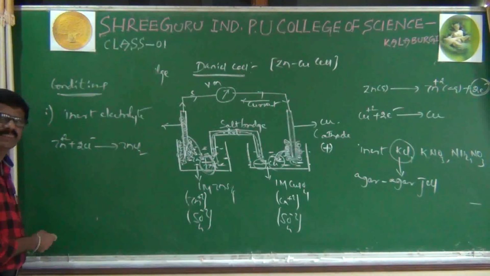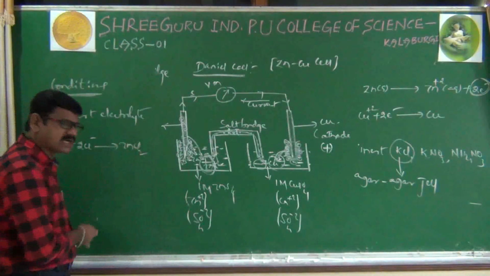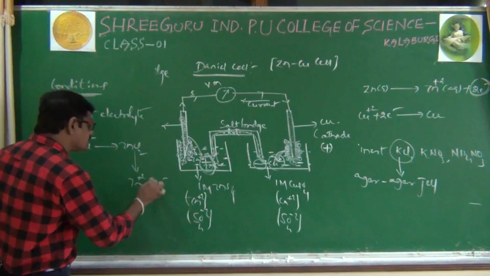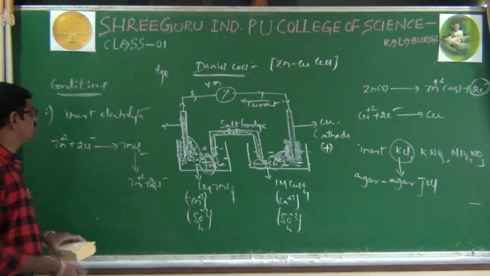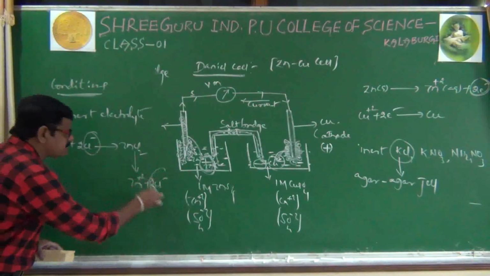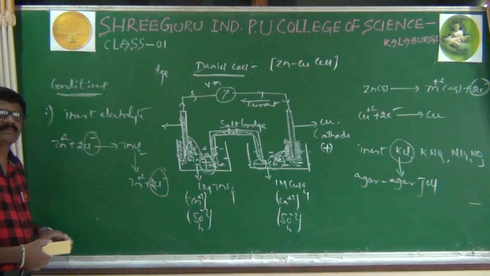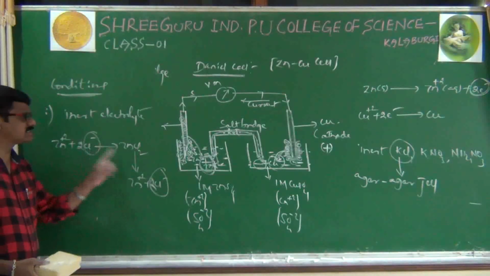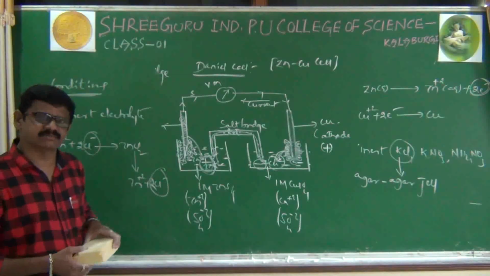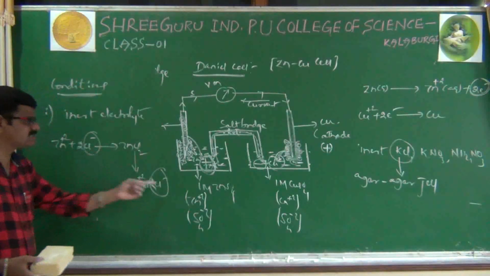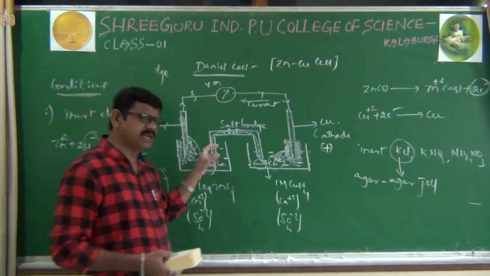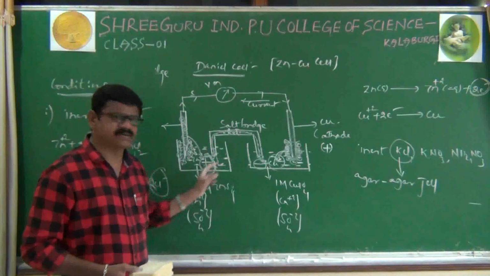Zinc chloride has formed, but this zinc chloride is highly soluble and immediately splits into Zn+2 and Cl-. Whatever the oxidation state of Cl- is, the same oxidation state is maintained here, neither losing electrons nor gaining electrons. That's why we cannot say it is participating in the reaction. The Cl- ion is not participating in the reaction. That's why inert means the electrolyte should not react with any of the substances.